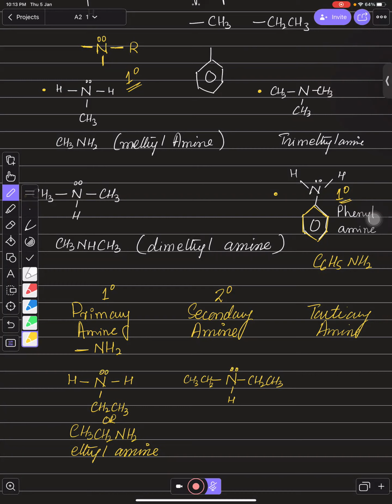Lone pair is a must. So when there was one carbon chain and 2 hydrogens it was primary, now 2 carbon chains and 1 hydrogen, so it will be secondary. 1 hydrogen means secondary, 2 hydrogens means primary, and when there is not even one hydrogen, it will be tertiary.